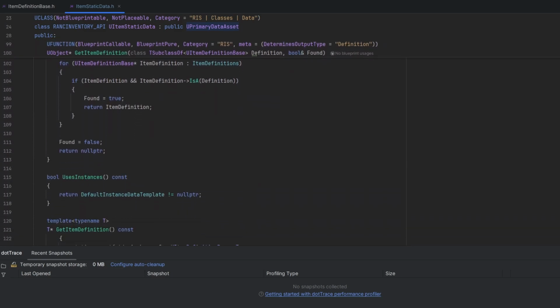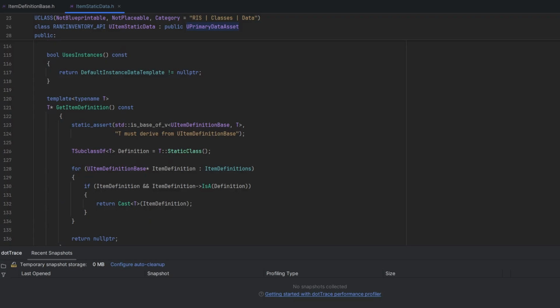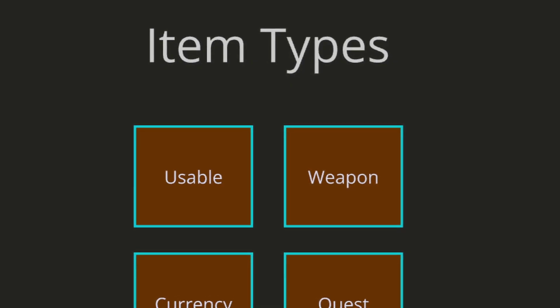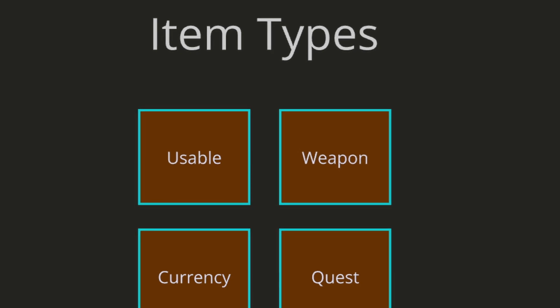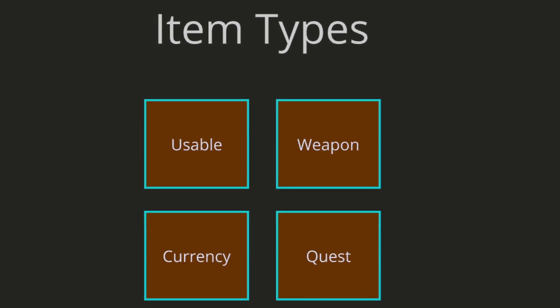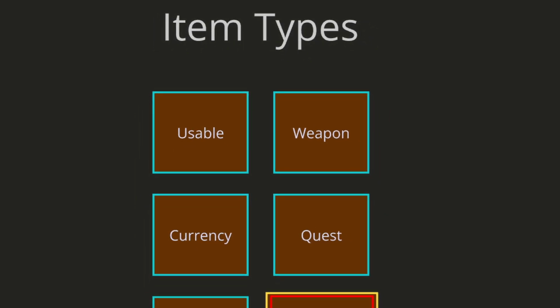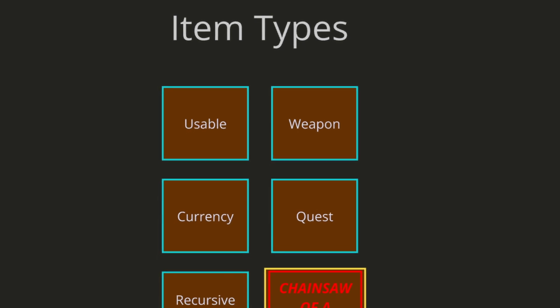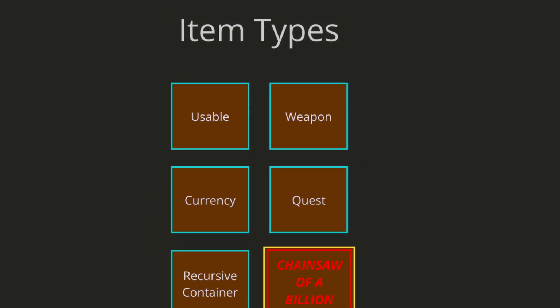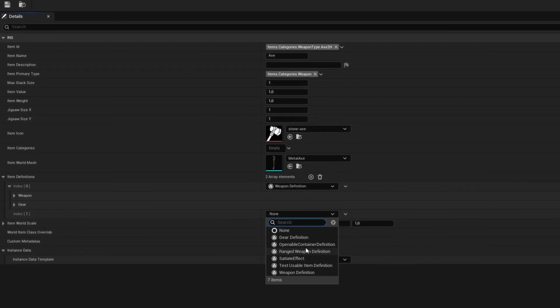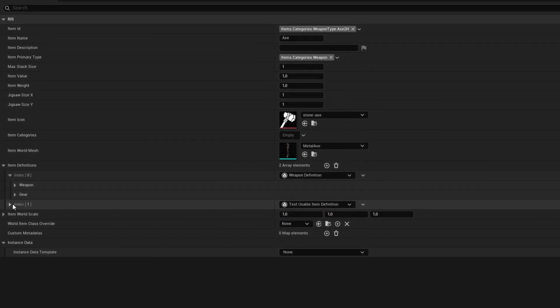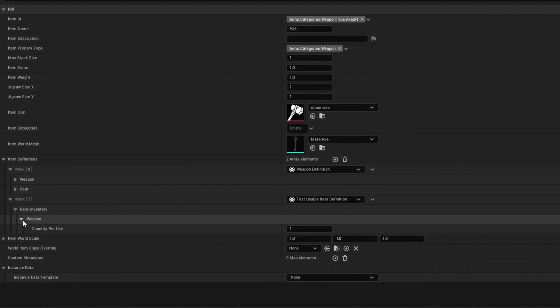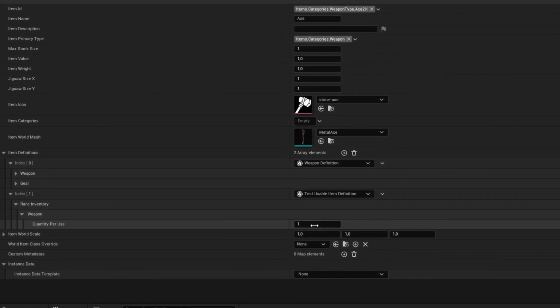What you might then be tempted to do is to create a new data asset type for usable item definition, weapon item definition, etc. And that can work, but you'll be exploding your assets folder with these definitions, as every item will basically need its own instance of each type of data asset that it has definitions for. What we would much prefer is to be able to open our item data asset and just add some definitions, for example, for a usable item, and input whatever values we want.